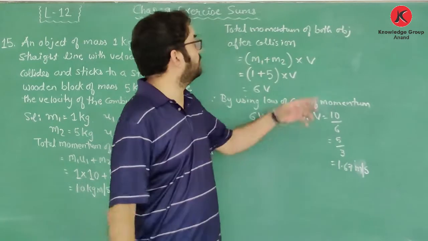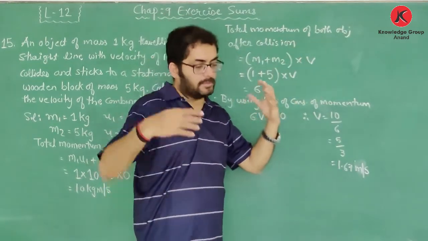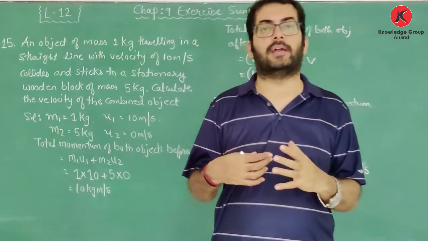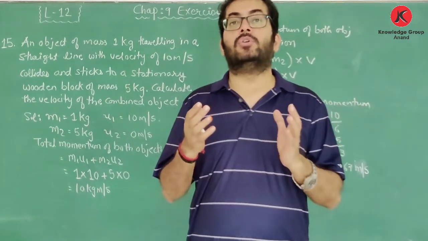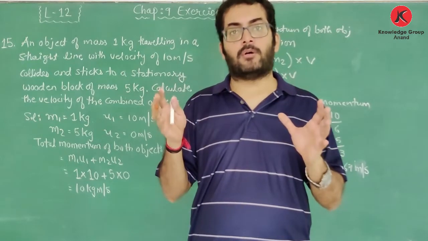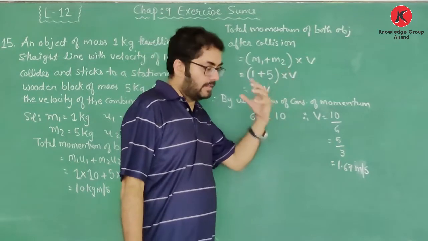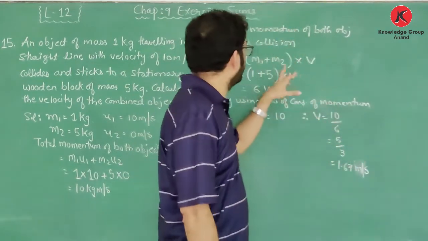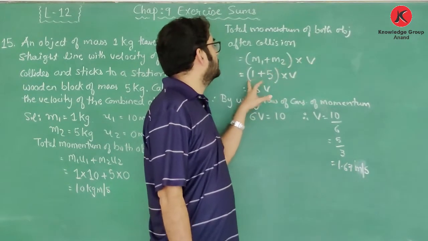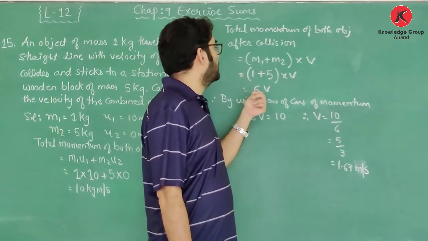Now we will again write the formula to find out the total momentum of both the objects, but after the impact. तो जब impact होता है, जब collision होता है, तो क्या होता है? दोनों ऑब्जेक्ट एक दूसरे के साथ स्टिक हो जाते हैं. So now the mass of the object is combined. So mass is m1 plus m2 into their together velocity. वो तो हमको find करनी है. So it is indicated by v. So by putting the values of m1 and m2, I got the total momentum as 6v.